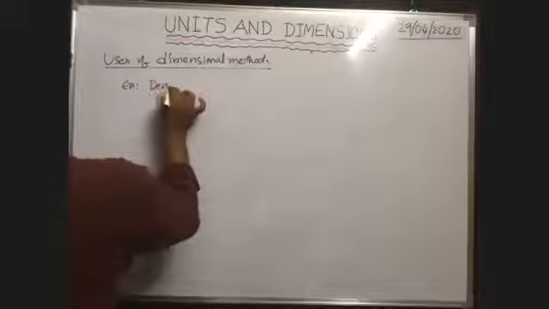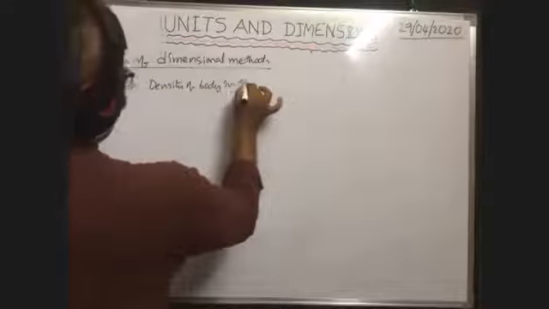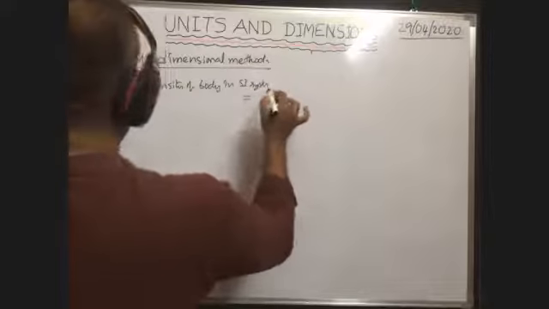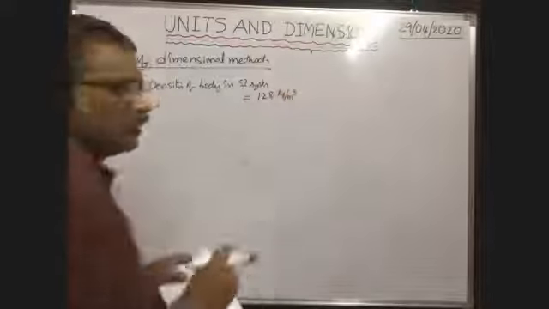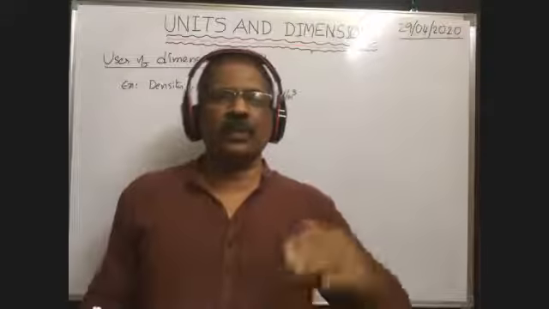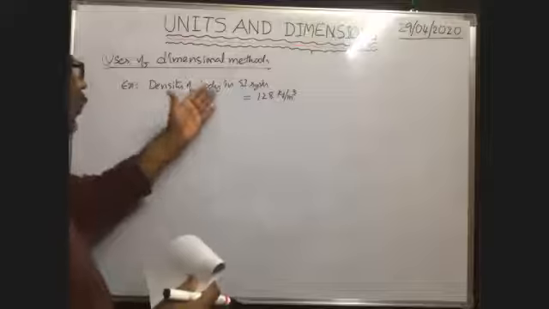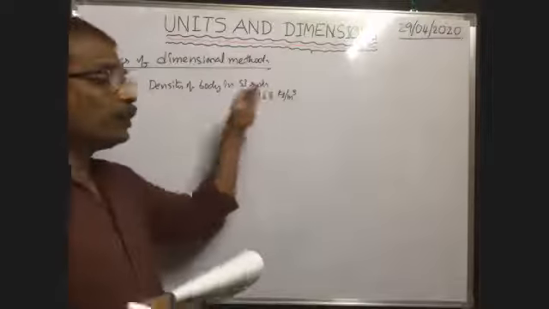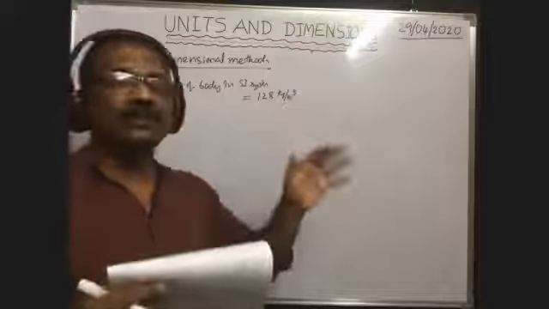Density of body in SI system is equal to 128 kilogram per meter cube. Density means mass by volume. Mass means kilogram, volume is meter cube. That's why kilogram per meter cube is the unit of density. So density of the body in SI system is given as 128 kilogram per meter cube, where kilogram is the unit of mass in SI system, meter is the unit of length in SI system.